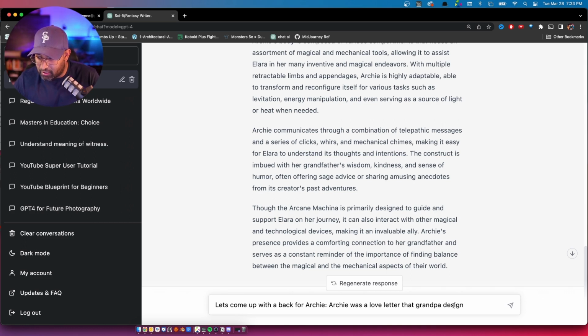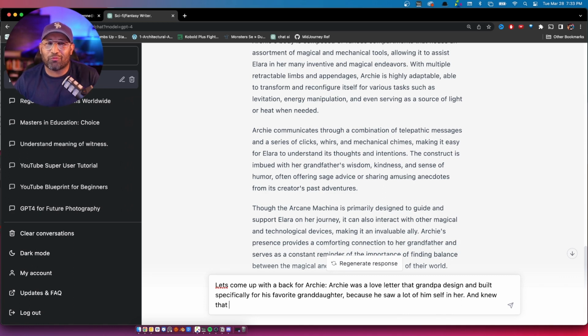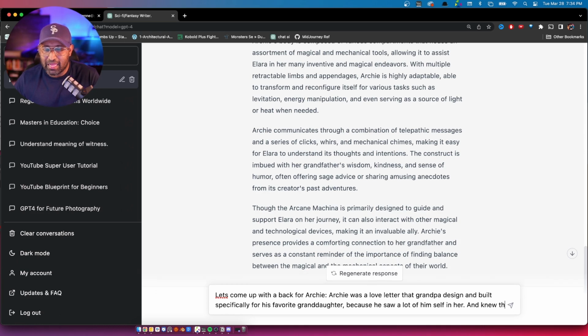Archie was a love letter that Grandpa designed and built specifically for his favorite granddaughter because he saw a lot of himself in her. And let's not go too far and talk about if Grandpa has died or not. Maybe we're trying to find Grandpa. Maybe Grandpa is the mission.